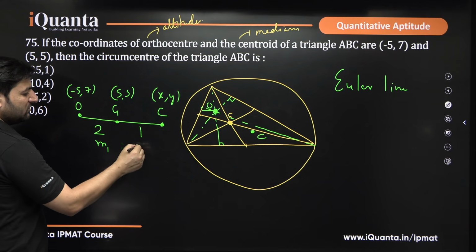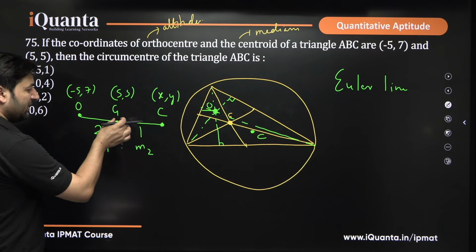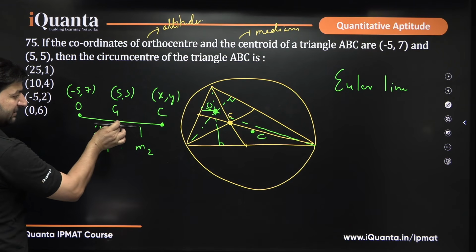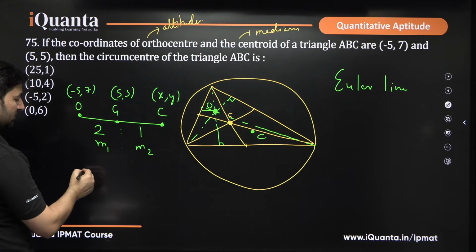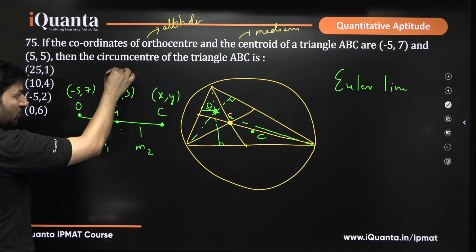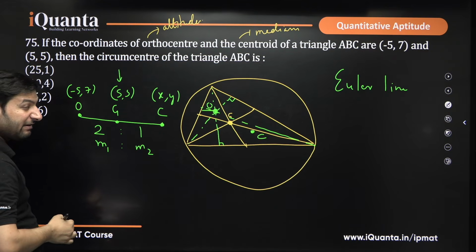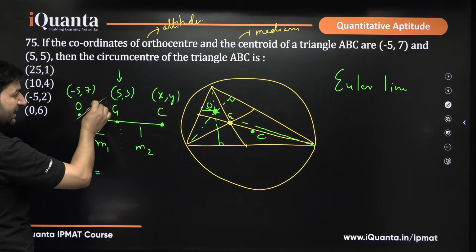If the division ratios are taken as 2:1, M1 M2. So, when there is a point which divides internally in ratio M1 is to M2, the x coordinate will be M1 x2 plus M2 x1 divided by M1 plus M2.